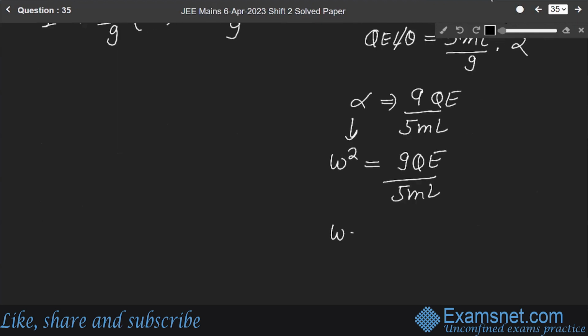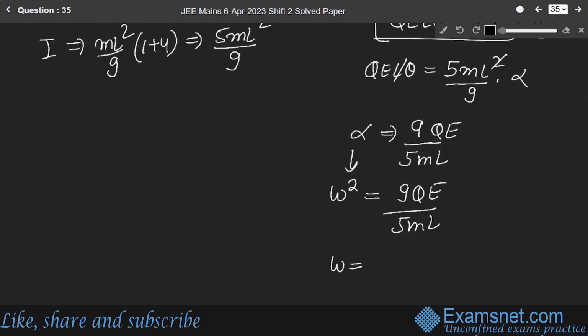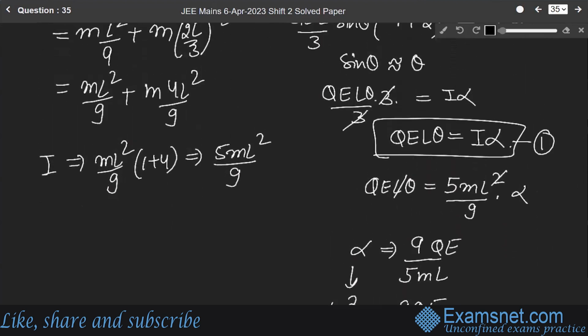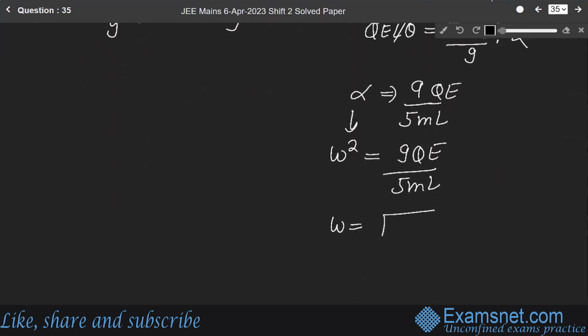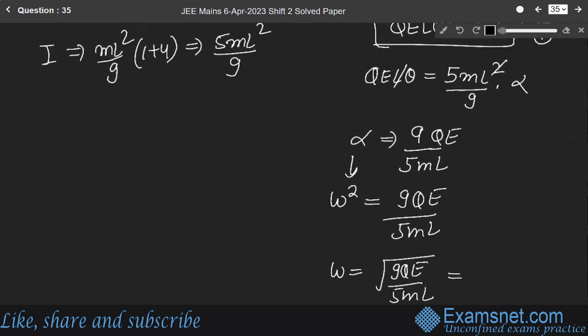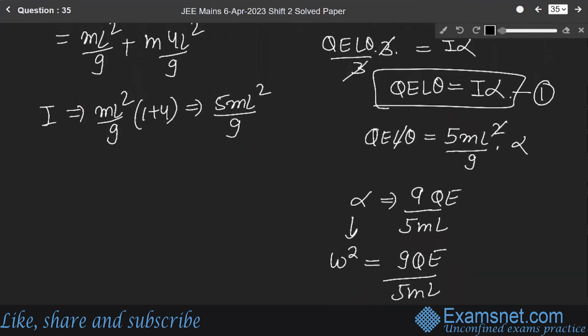So omega will be equal to how much? Under root of 9 QE over 5 ml. So this will be equal to how much?